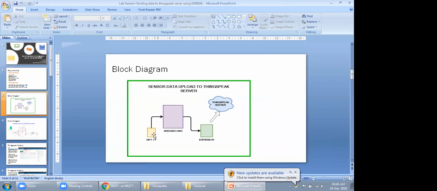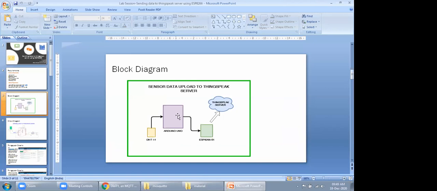This Arduino board posts the reading of the DHT11 to the cloud with the help of the ESP8266. The ESP8266 is generally termed NodeMCU. NodeMCU provides a Wi-Fi connection to this Arduino board, because the Arduino board does not have any Bluetooth or Wi-Fi or wireless communication. So in order to establish a Wi-Fi communication, we need to connect either with Bluetooth or with an ESP8266 NodeMCU.